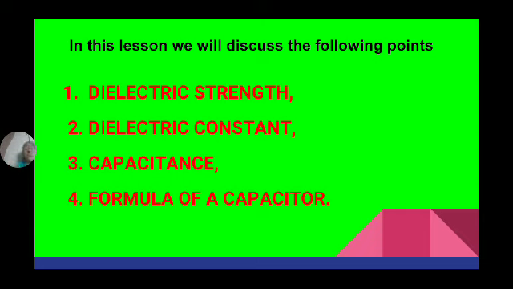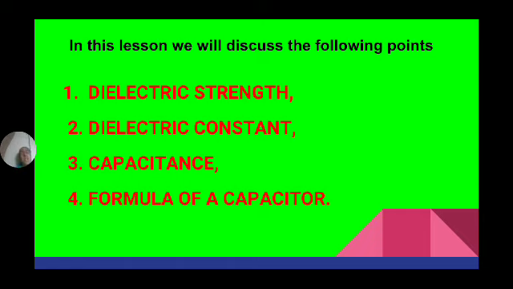The maximum voltage up to which a dielectric material can withstand without losing its insulating properties, that voltage is known as the dielectric strength of the insulating material. It is measured in kilovolts per mm.